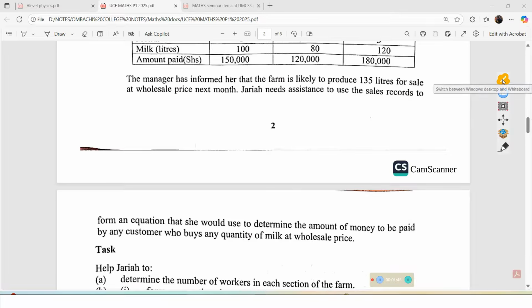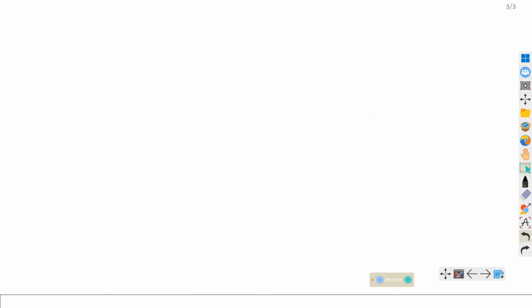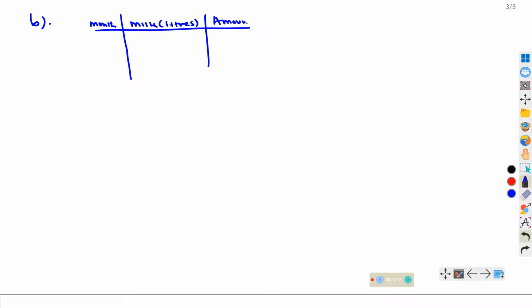So let us look at this given question. We are looking at part B. This is the part we are looking at. Now, we are given the table. We have the months, the milk in liters, and the amount in shillings.